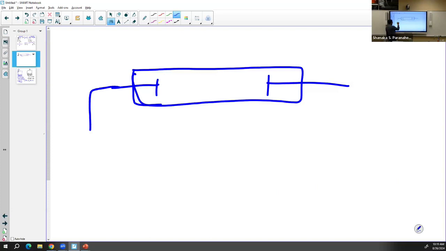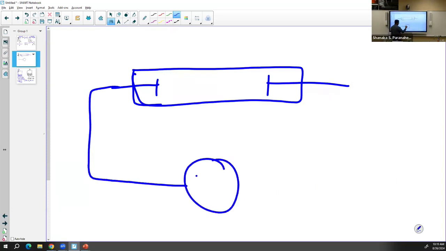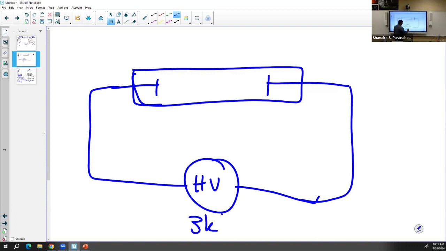Then he applied a high voltage. The voltage we have in our house is 110. High voltage is something like 33 kilovolts. That's 33,000 volts. Yes, it's a high voltage. When he gradually increased the voltage across these 2 electrodes, he observed a radiation emitted from the negative side of the circuit.